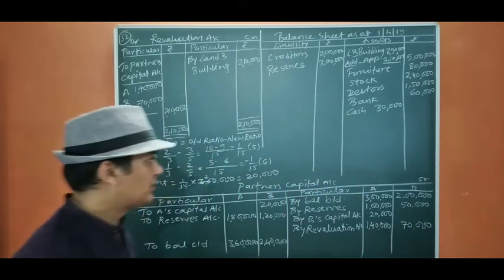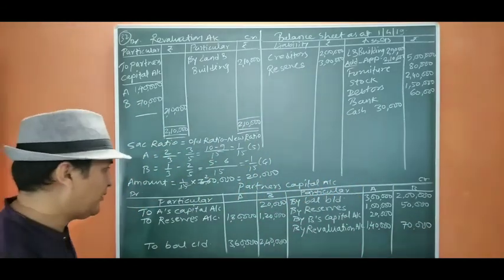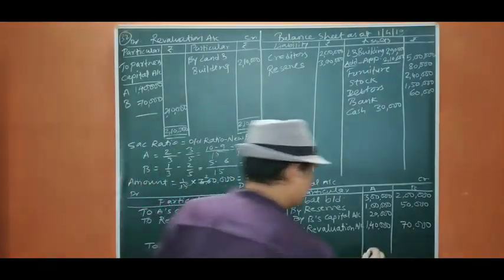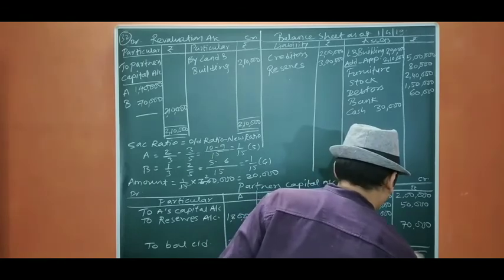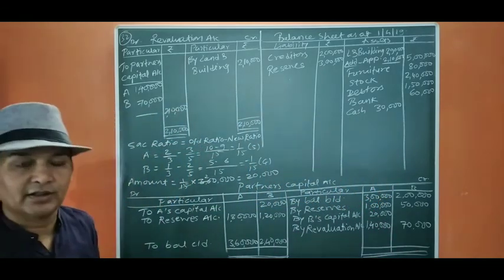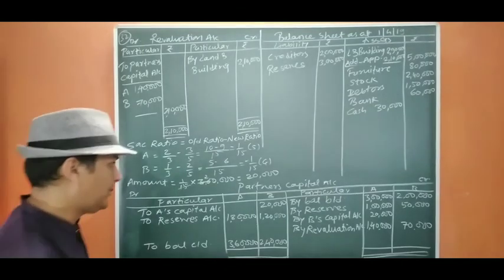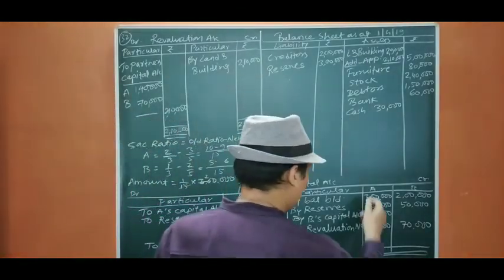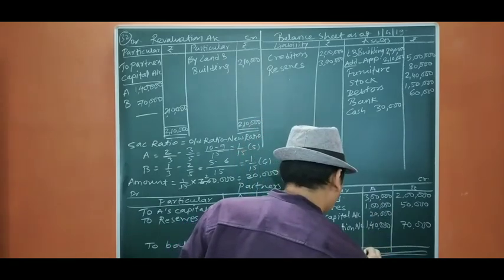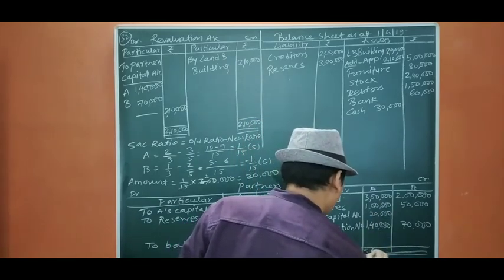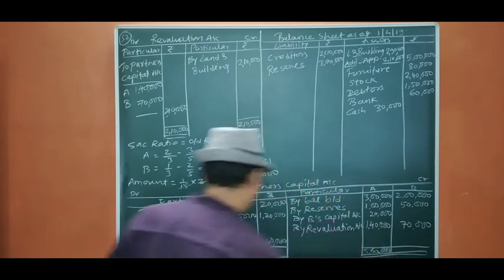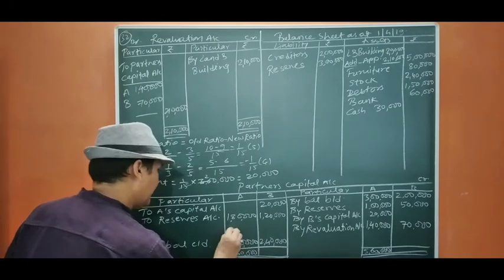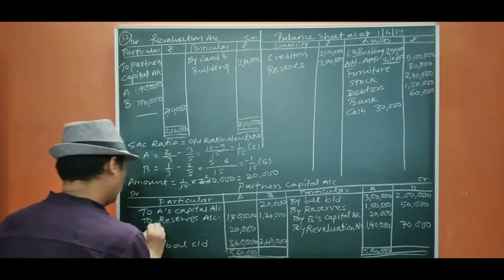Now we are going to close the capital accounts because adjustments we have already done. If not stated, the difference amount will be brought in cash. So let us see. This will be 5 lakh 60,000. So 20,000 is in cash amount.